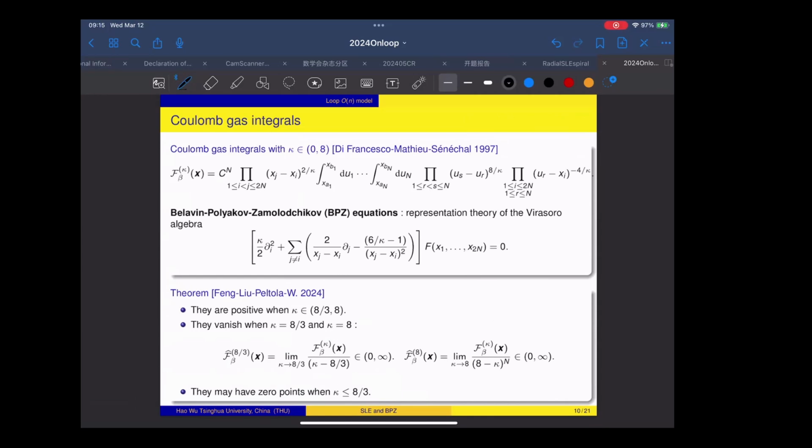Yeah, so in fact, what we do is we first explicitly calculate the integral when there are only 4 marked points on the boundary. And here we can already see all the phases. So they are positive in this interval and they are 0 here, and they can have zero points there. And in fact, for more points, it is pretty complicated to read this information from this formula. So I will show how we prove it in two pages. In fact, we prove it through another collection of solutions to the BPZ equations. Okay.